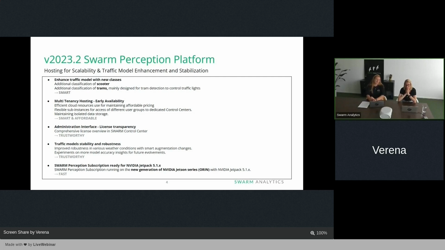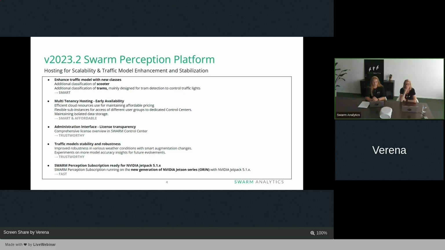The third thing that we have is also something that wants to build a little bit more trust in us. We want to be really transparent with our licenses. So you can see in your control center, in a specific administration interface that I will show you later on, which licenses you currently have with their specific invoice numbers, validity dates, to really give you more transparency over this and to have no more surprises in any upcoming renewals or anything else that you bought from our side.